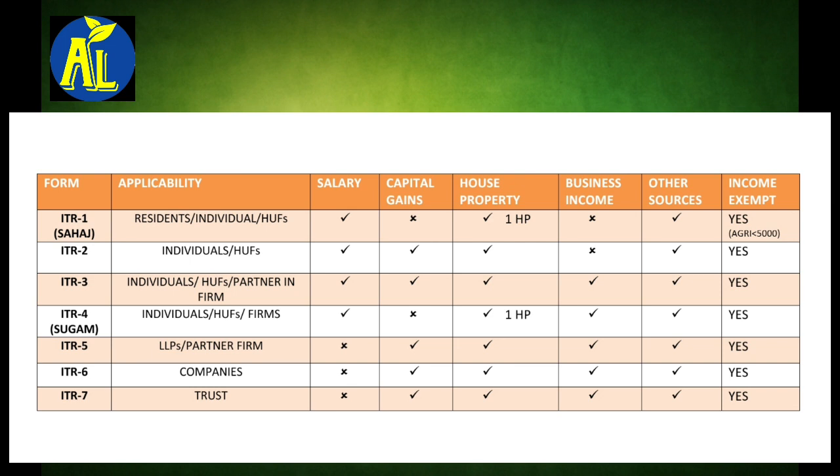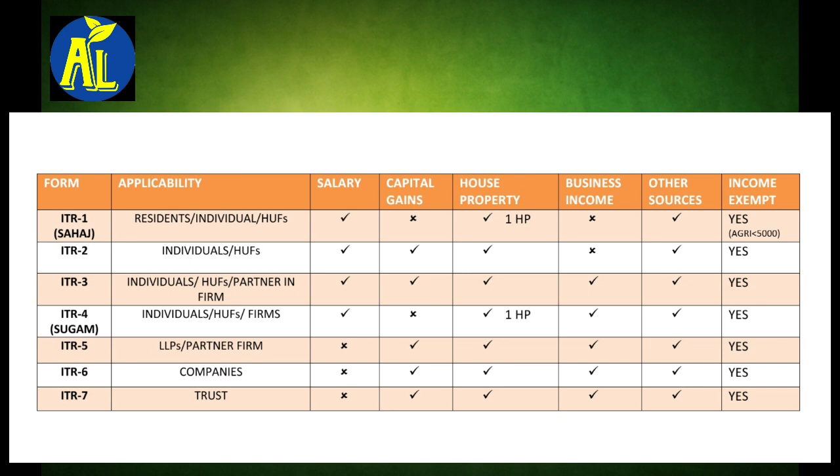ITR 2. This is for individuals or for Hindu undivided families. In this form, NRIs are also included. The total income should be above 50 lakhs. It can be for a pensioner or for a salaried income person. The income from housing property, income from capital gains, and agriculture income greater than 5,000 is in the purview.